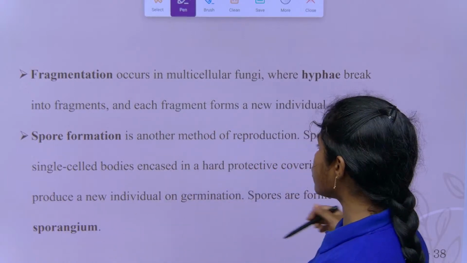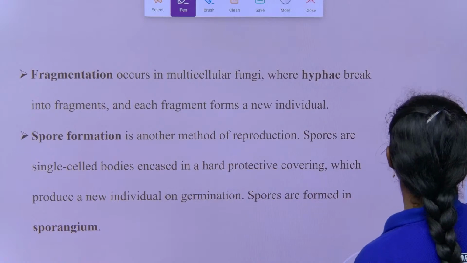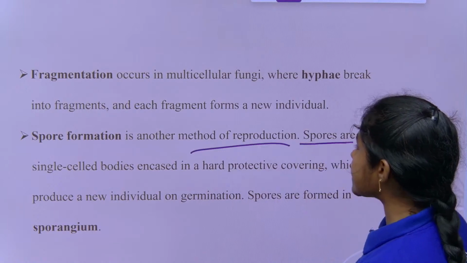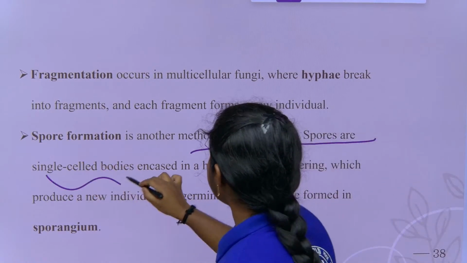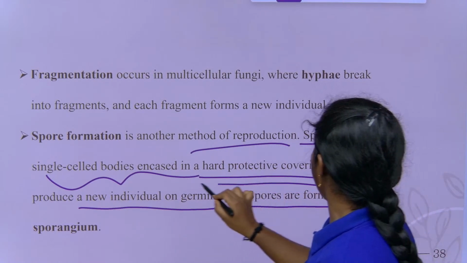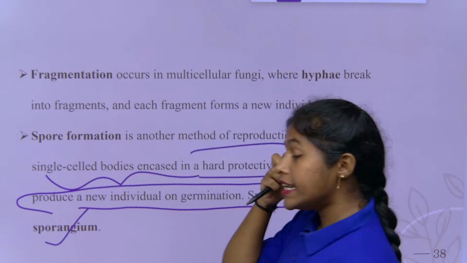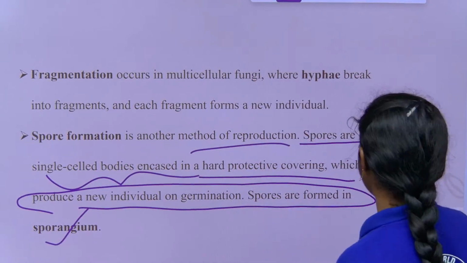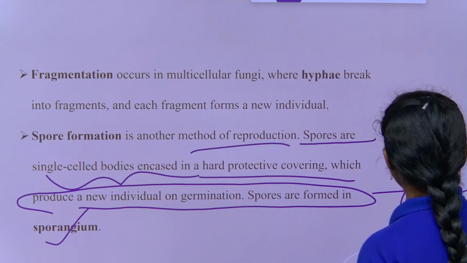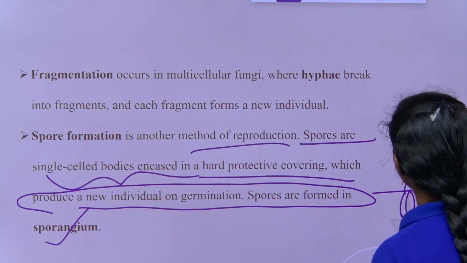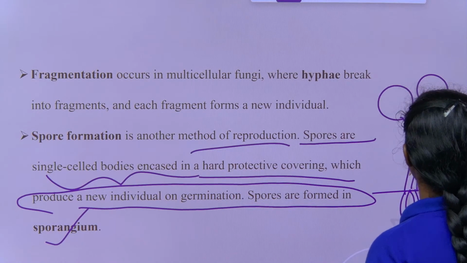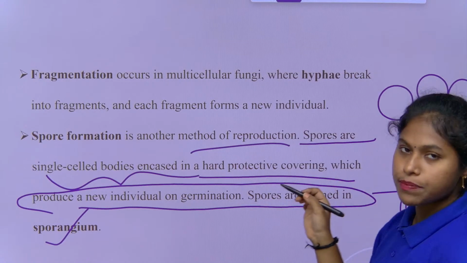Coming to spore formation, children. Spore formation is a method of reproduction, which means continuity of the race. Spores are single-celled bodies encased in a hard protective covering, which produce a new individual on germination. Spores are formed in sporangia. The best example is Rhizopus, children. For bread molds, it is the best example. See how Rhizopus forms exactly like this on bread. That is why we also call it bread mold.